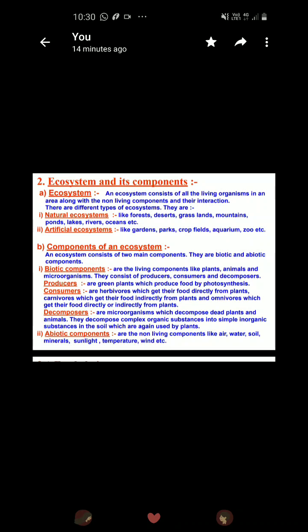The various components of an ecosystem are biotic components and abiotic components. Biotic components include all the living organisms. They may include the producers, consumers and decomposers. Then abiotic components are the non-living components which are required to interact with the biotic components. For example, air, water, soil, minerals, sunlight, temperature, wind, etc.